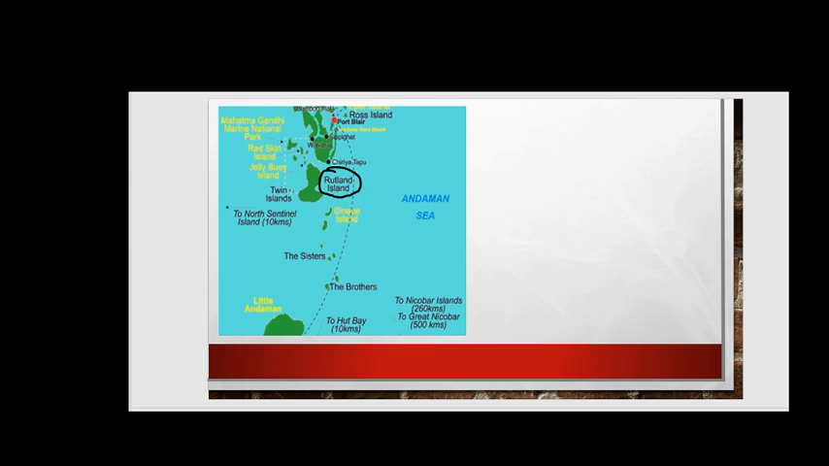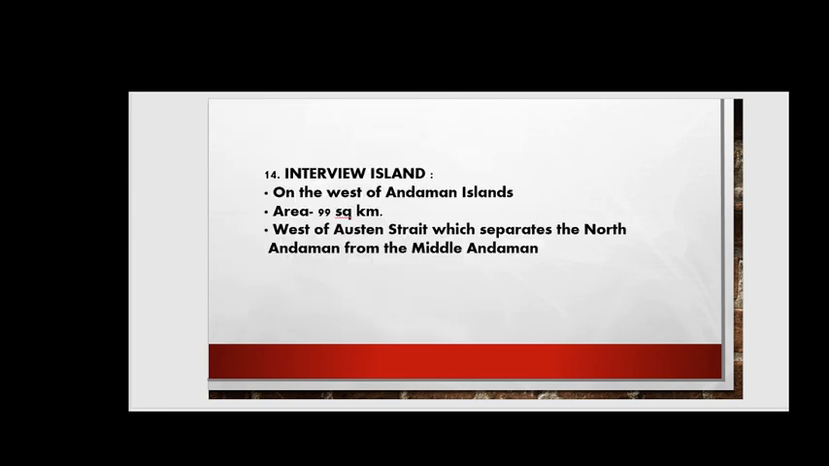So next we move further here, Interview Island. Yes, it is a little bit new, but you should read it. It is located west of the Andaman Island, and the area is 99 square kilometers, west of the Austin Strait. The Austin Strait is most important, friends, you have to remember this fact. So here, located between the Austin Strait, it will be your Interview Island, and it separates the North Andaman and the Middle Andaman, right, friends?